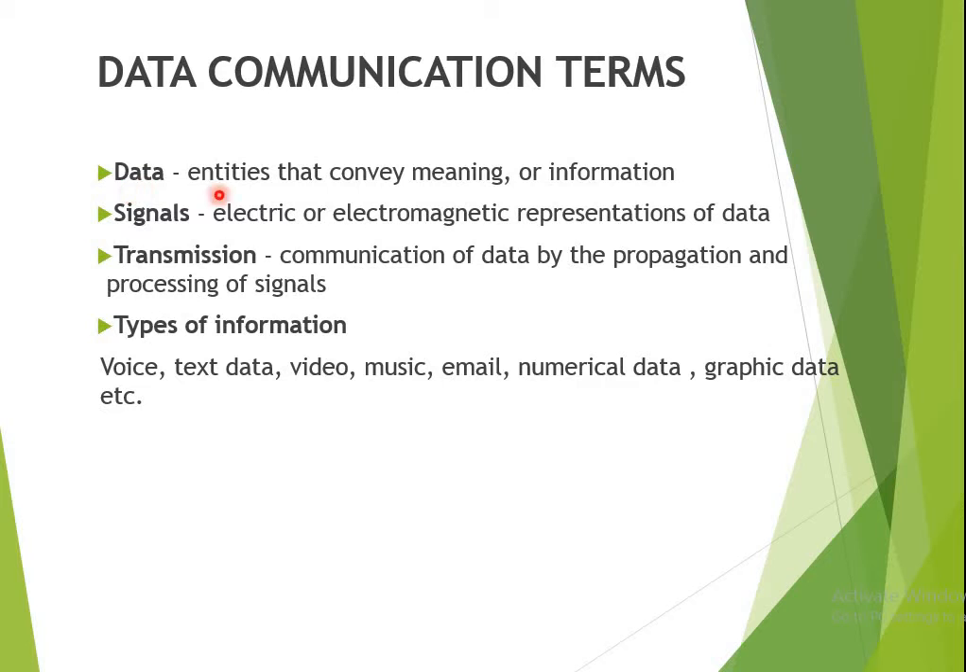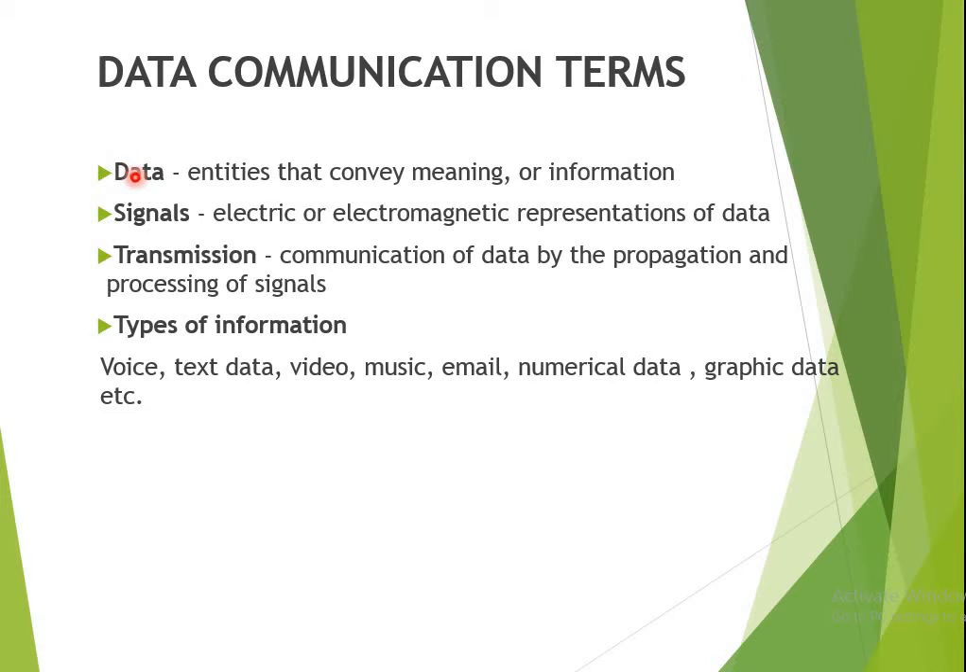The first one is your data, second one is a signal, and third one is a transmission. So what is data? It is an entity that conveys meaning or information. In this case, the basic source of information is called data. It can be analog data or digital data.